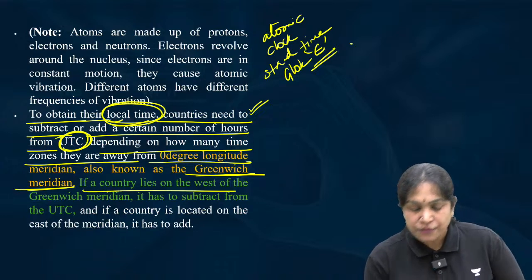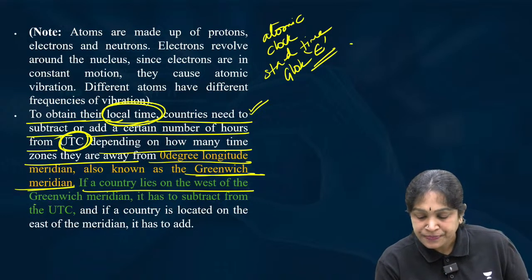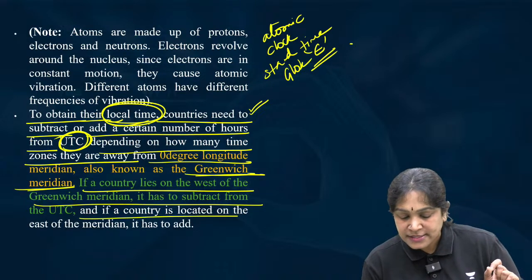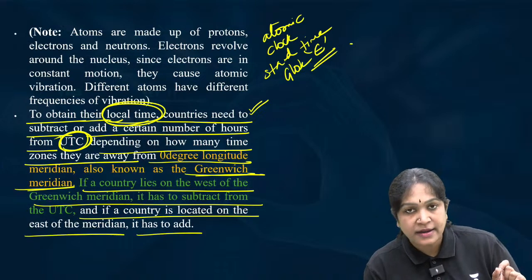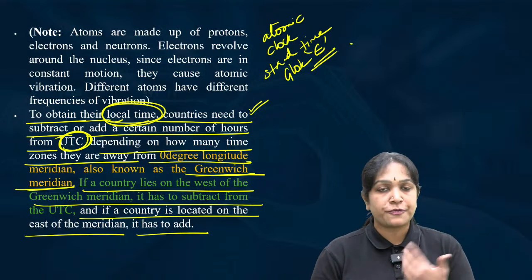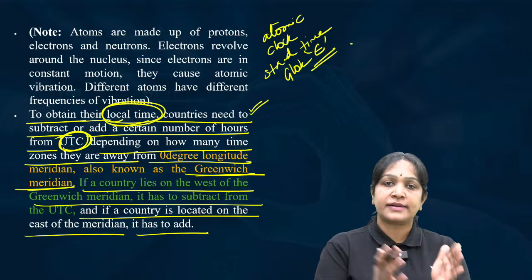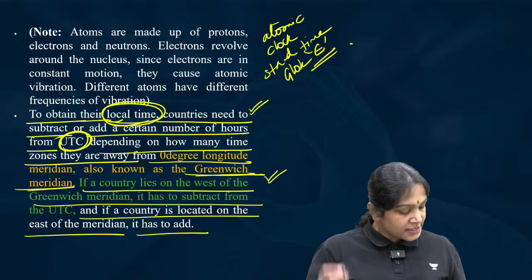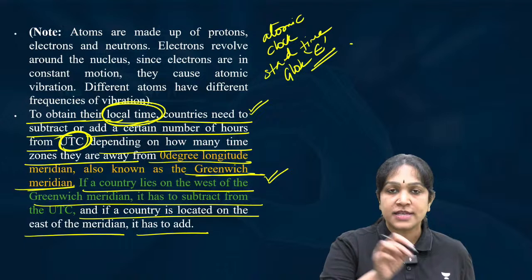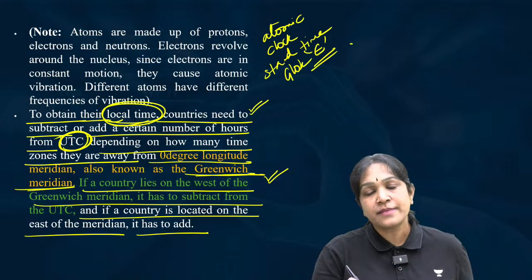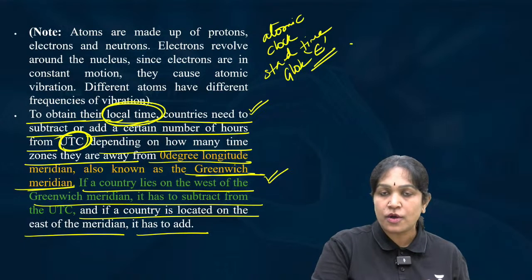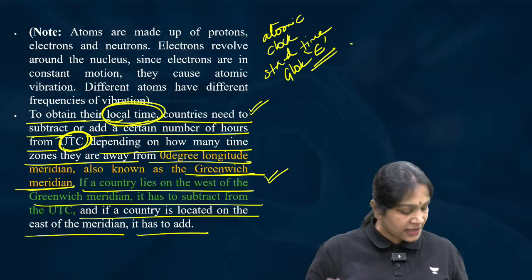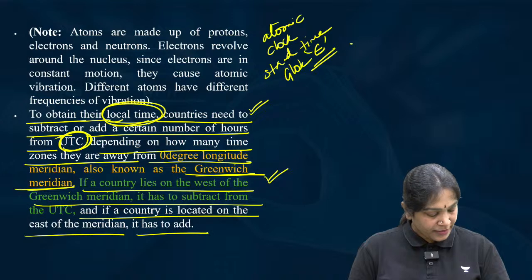If a country lies west of the Greenwich meridian, it has to subtract from the standard time, and if a country is located east of the meridian, it should add a few hours to that standard time. So this is how the local times are calculated. Standard time is calculated using atomic clocks. Local times are calculated by subtracting or adding a few hours to the standard time. I hope it is clear for all of you. Right.